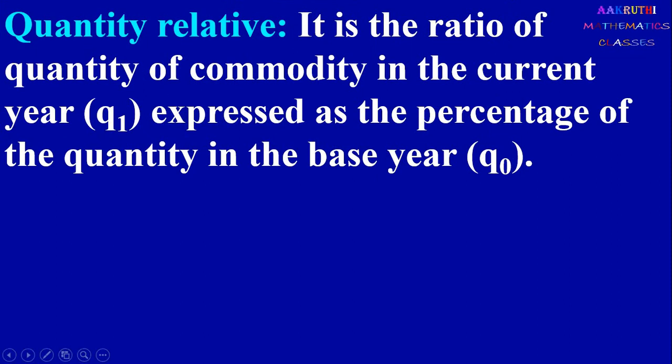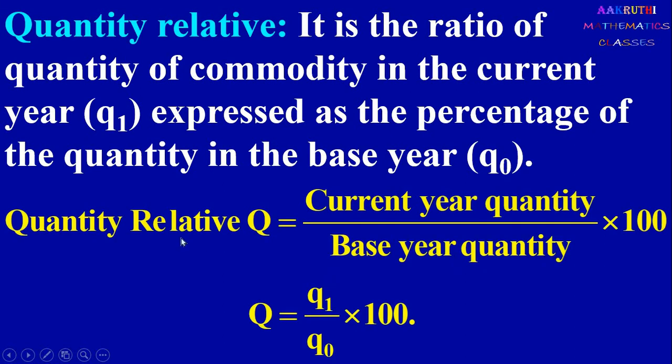Next it is quantity relative. It is the ratio of quantity of commodity in the current year, denoted by Q1, expressed as the percentage of quantity in the base year. Base year quantity is denoted by Q0. Here we compare quantity, so it is called quantity relative. Quantity relative, denoted by Q, is current year quantity divided by base year quantity into 100. Q equal to Q1 by Q0 into 100, where Q1 is current year quantity and Q0 is base year quantity.